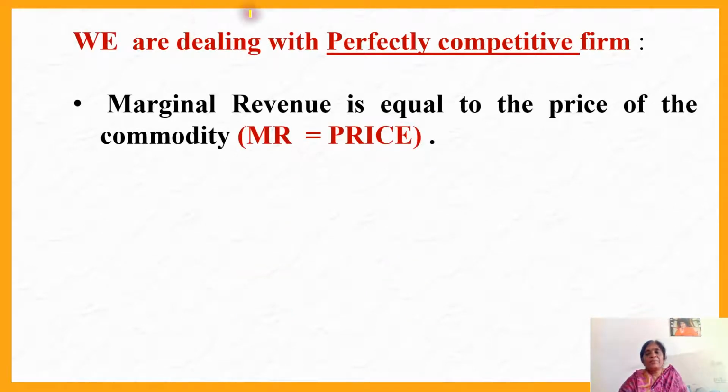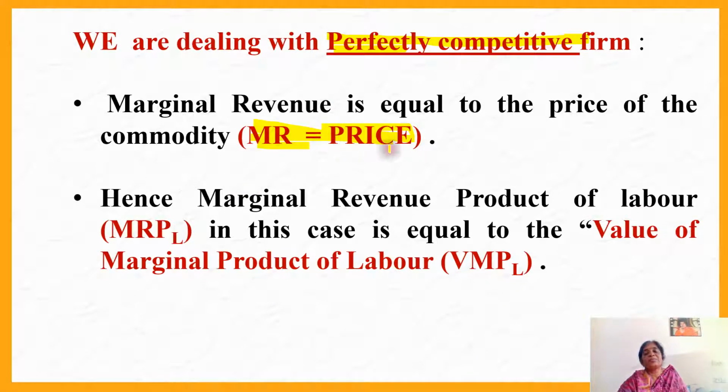We are studying under a perfectly competitive structure. Therefore, we know that under a perfectly competitive firm, marginal revenue is exactly equal to price. You recall your previous lesson where we showed price and quantity, the horizontal line parallel to the x-axis, that is the price line. Also we indicated there that the price line is exactly equal to marginal revenue. Therefore, instead of marginal revenue, we can substitute price. When we substitute price for marginal revenue, that is called the value of marginal product of labor.